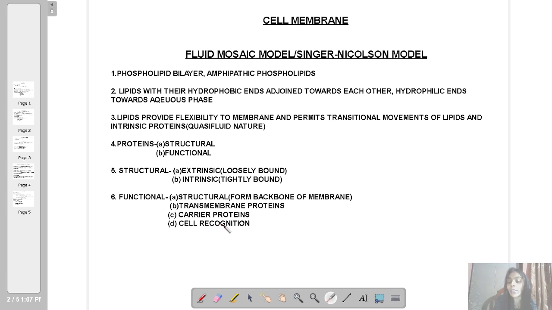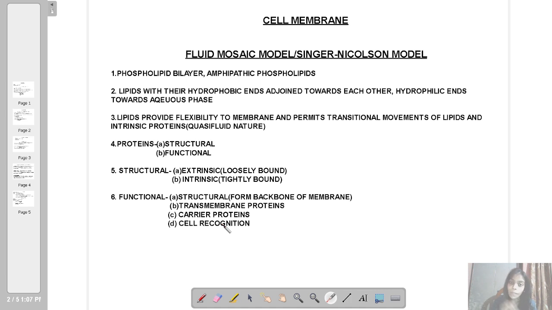Glyco means carbohydrate, and protein you know. So glycoproteins are carbohydrates associated with proteins. They help in cell recognition, help one cell to identify a similar kind of cell so that they can form a group. And these are very useful in generating immune responses, a very important part of immunology. In blood grouping also, these are very important.